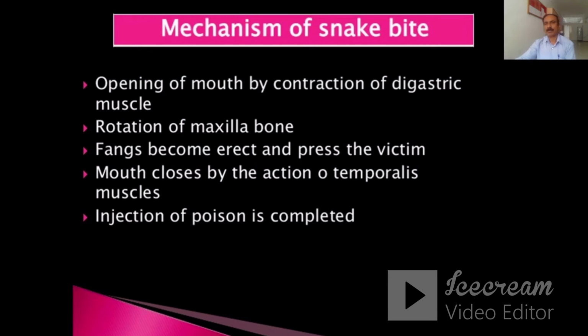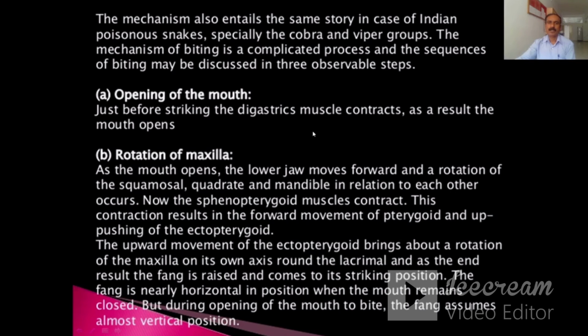Let us discuss the mechanism of the snake bite. There are different steps in the snake bite, in which there is opening of mouth by contraction of digastric muscles, rotation of maxilla bone, fangs become erect and press the victim, mouth closes by the action of temporalis muscles, and injection of poison is completed. The mechanism also entails the same story in case of Indian poisonous snakes, especially the cobra and viper groups.